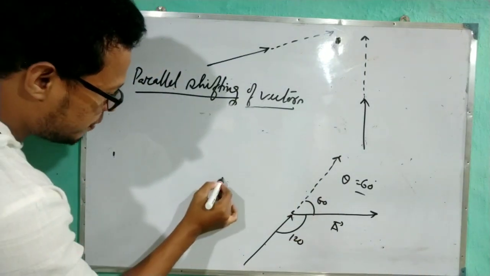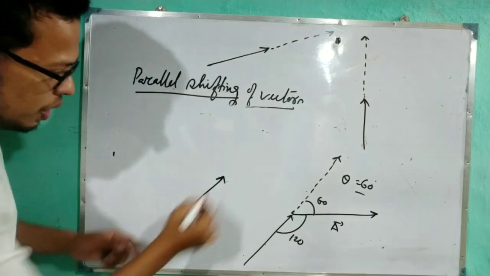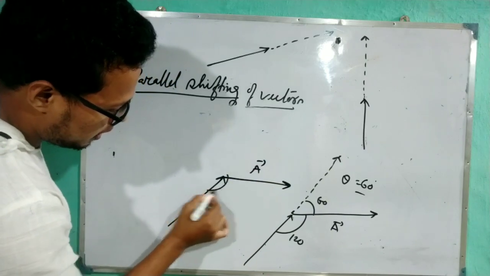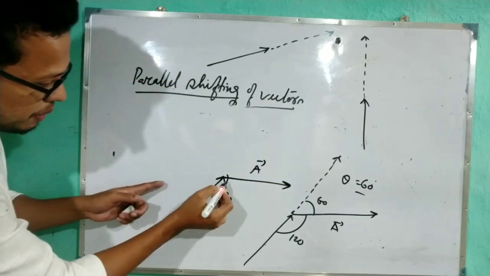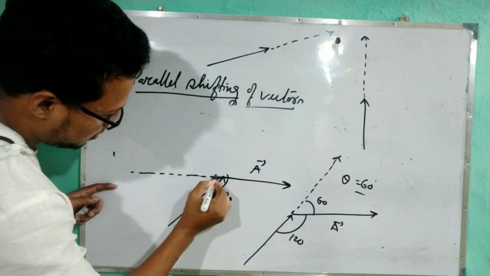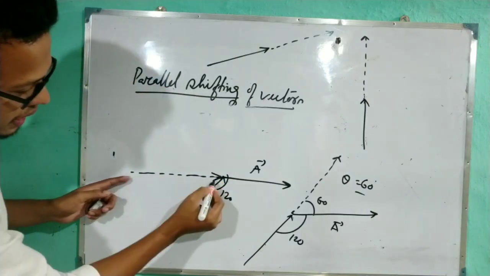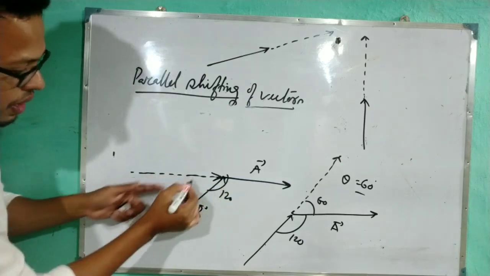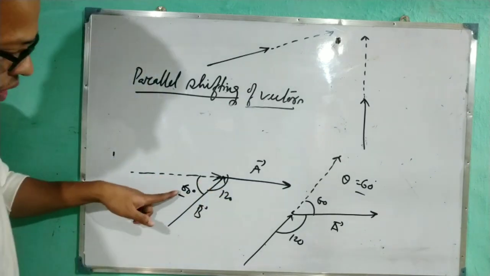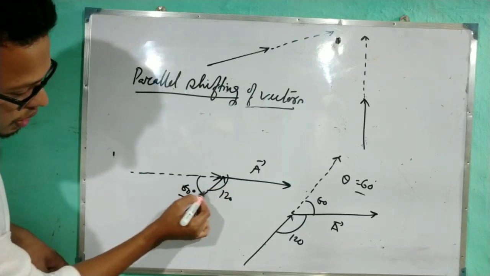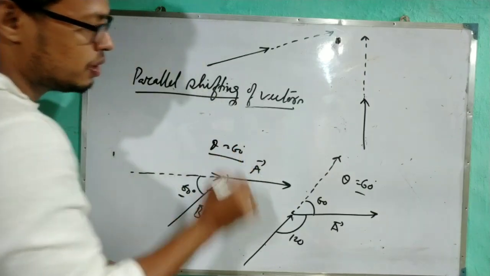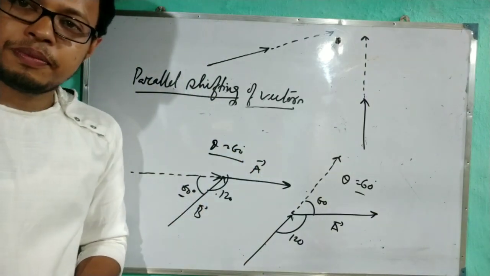Now look. See, this vector is given. This was the original diagram. The angle was 120. Now you can shift the vector like this. Now see again, head to head is connected. Now how much is this angle? This is 60 degree. See, total is 180, 180 minus 120. This is also 60. So the same results will come. Understood about the parallel shifting?